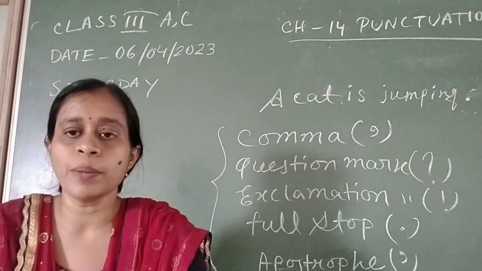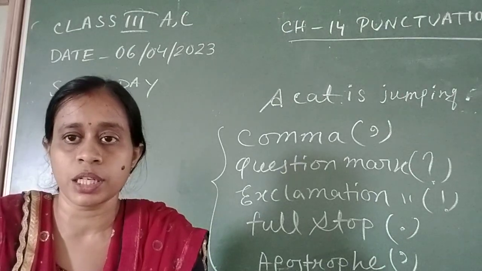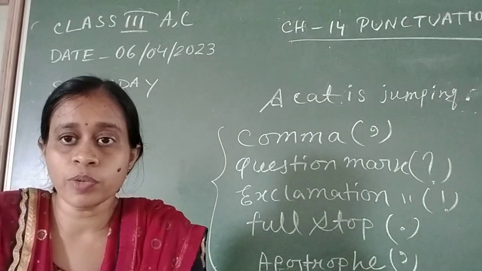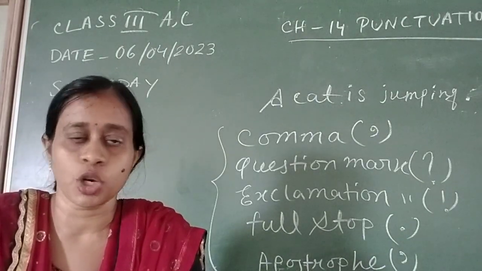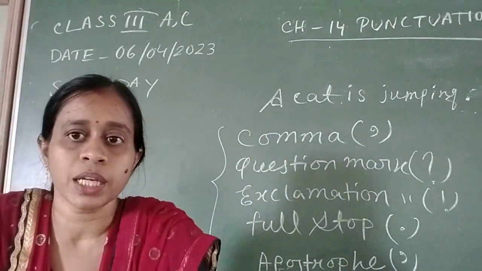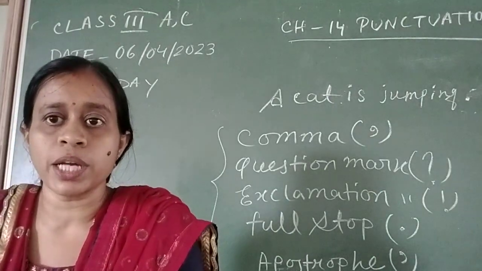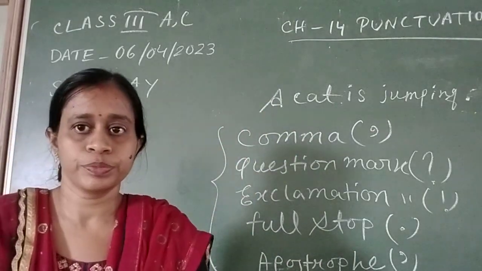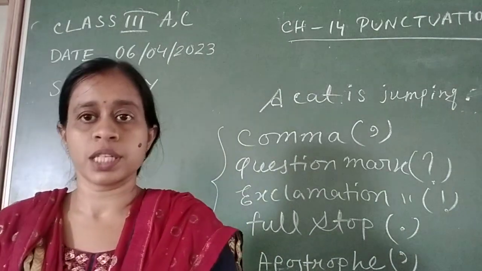And you have already learned about sentences: assertive or declarative sentence, imperative sentence, exclamatory sentence, etc. After completing a statement or declarative sentence, you should give a full stop. So full stop is a punctuation mark. Both the chapters are interlinked. So if you are writing any statement, it should start with a capital letter and must end with a full stop.